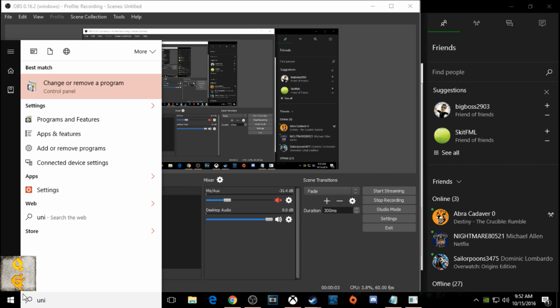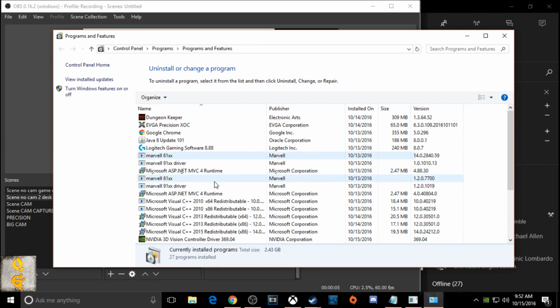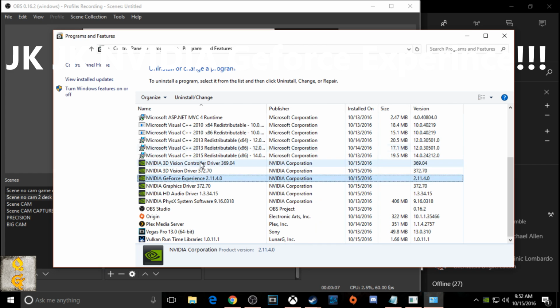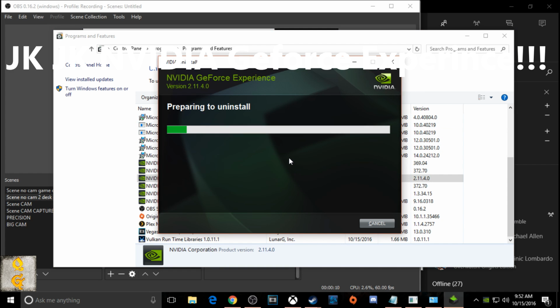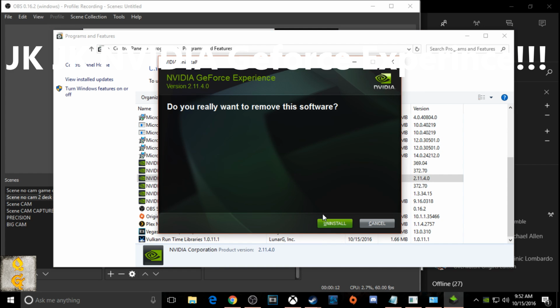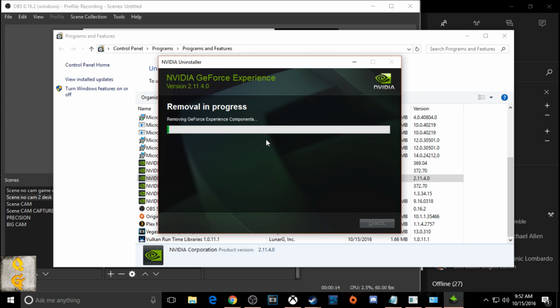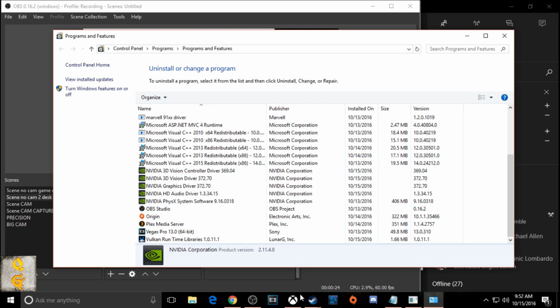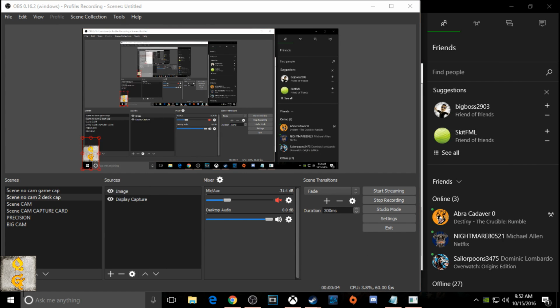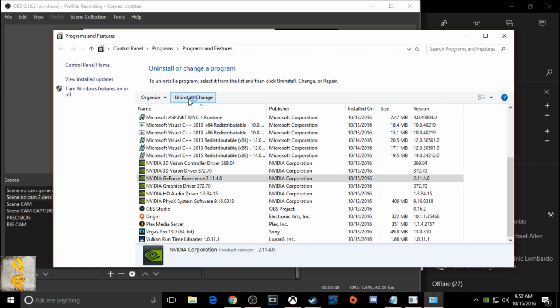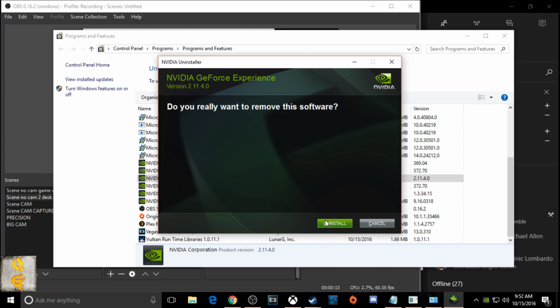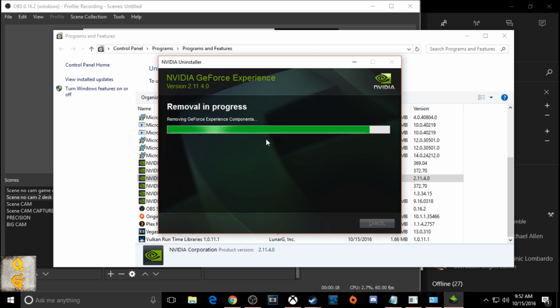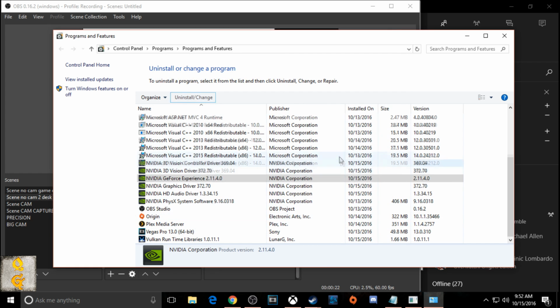Alright you guys, now that we have the privacy settings changed, we need to get rid of the EVGA GeForce Experience. So what you do is you click on start and then type in uninstall, and you'll click on add or remove programs. You're going to find the EVGA GeForce Experience and uninstall it from your computer. The reason we're doing this is because it conflicts with the game, so this will help it work better. Once you have finished this, restart your computer and we should be able to play the game.